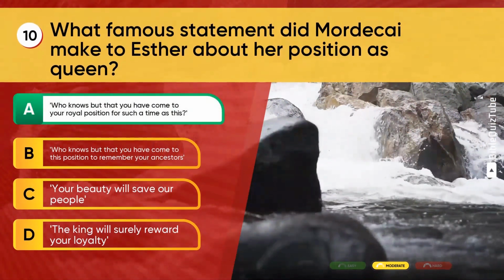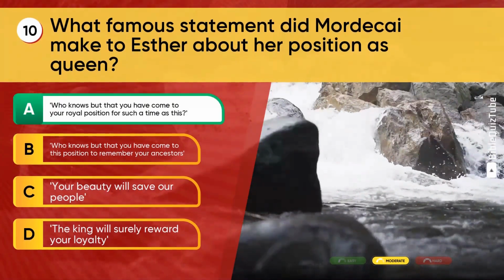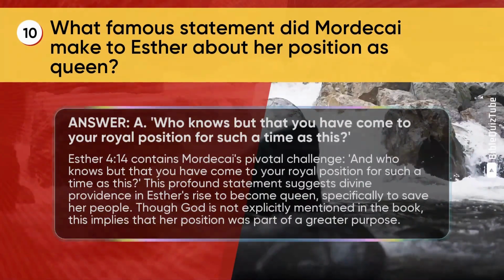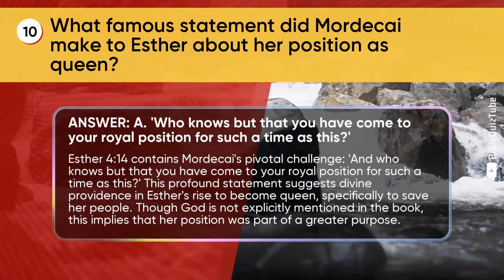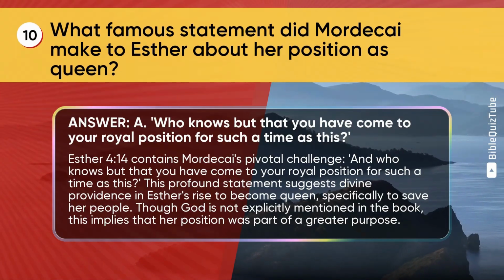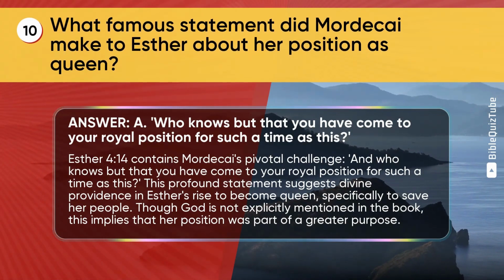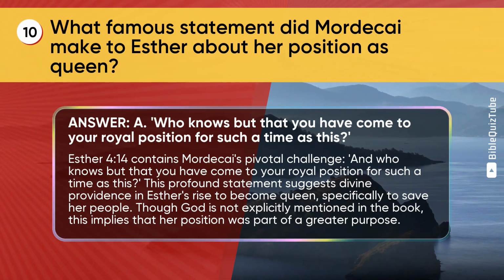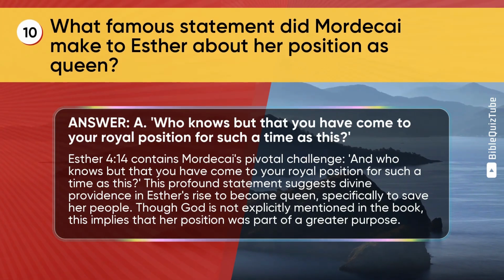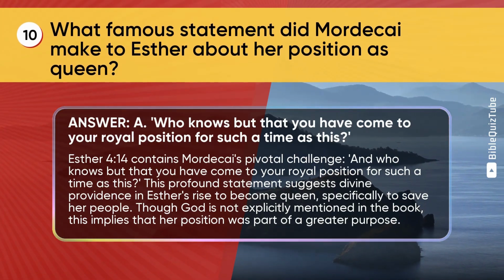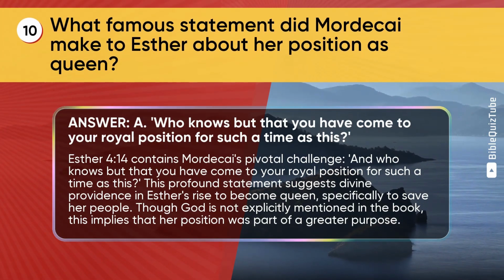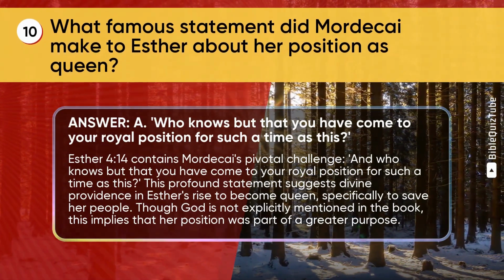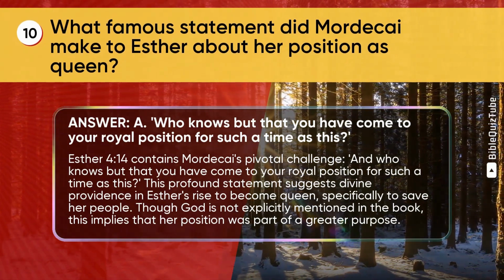The correct answer is A. Who knows but that you have come to your royal position for such a time as this? The explanation. Esther chapter 4 verse 14 contains Mordecai's pivotal challenge. "And who knows but that you have come to your royal position for such a time as this?" This profound statement suggests divine providence in Esther's rise to become queen, specifically to save her people. Though God is not explicitly mentioned in the book, this implies that her position was part of a greater purpose.